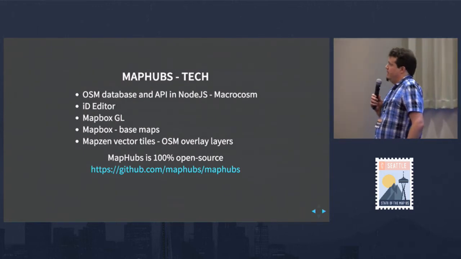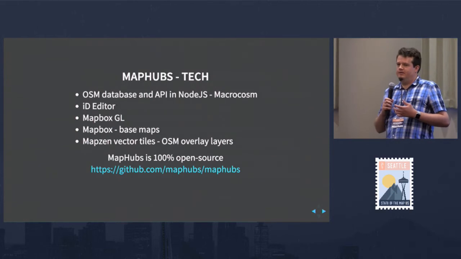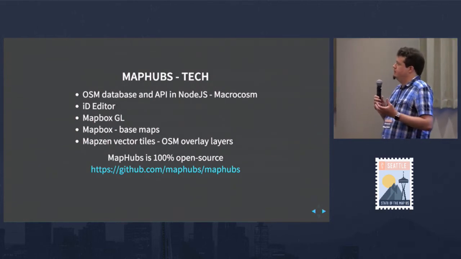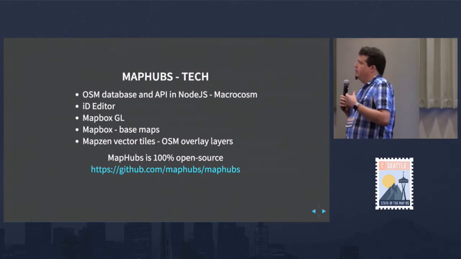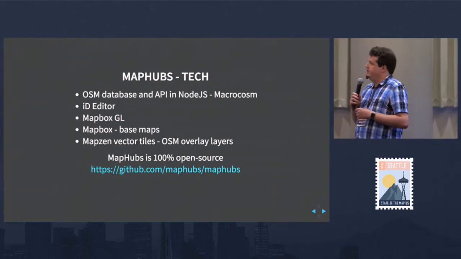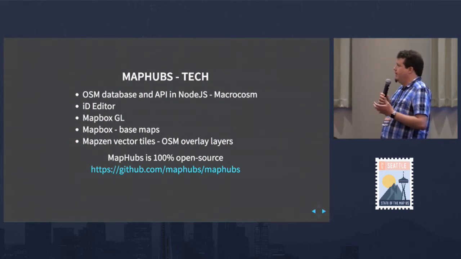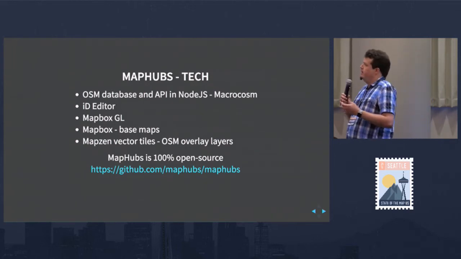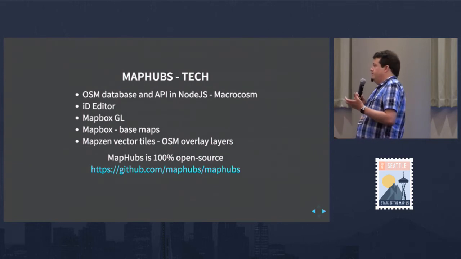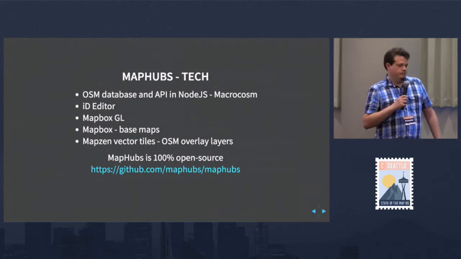So for MapHubs technology, we're standing on the shoulders of giants. A lot of you in this room from the open source that we use. We have the OSM database and API and Node.js as a Macrocosm project that the development team has started. We use the iD editor. We use Mapbox GL for our web maps. We use Mapbox base maps for our maps. We use the maps in vector tiles for the OSM overlays. And we're 100% open source and on GitHub.